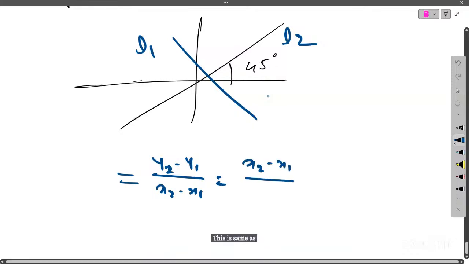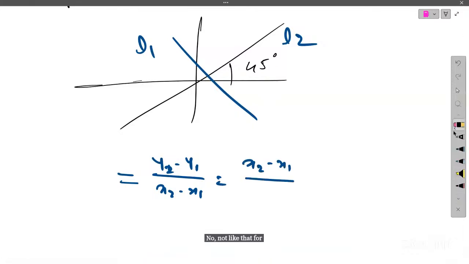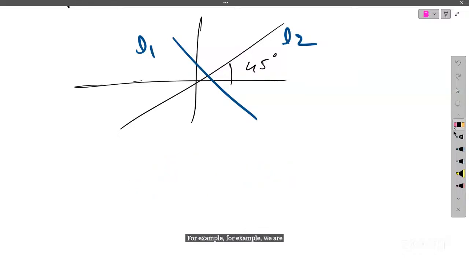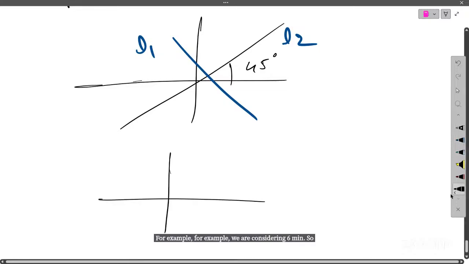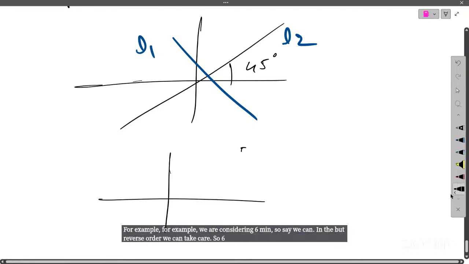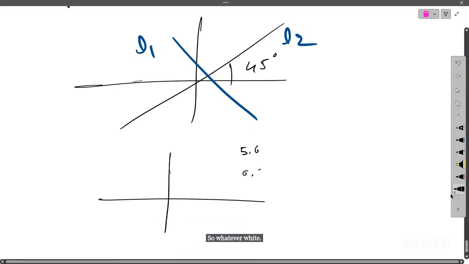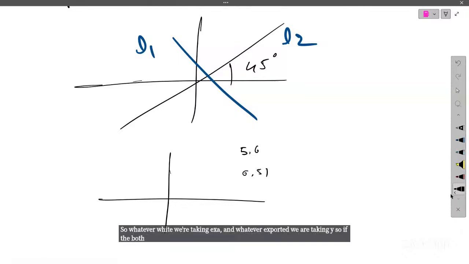No, not like that. For example, if one point we are considering is 5, 6, we can take the reverse order, so 6, 5. Whatever y coordinates we are taking become x, and whatever x coordinate we are taking becomes y. So if we calculate the slope for both, how is the behavior of the slope, madam?